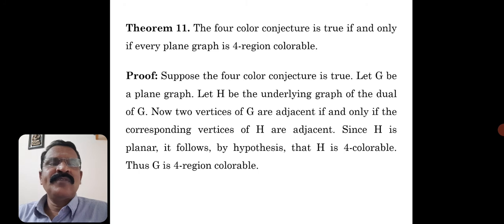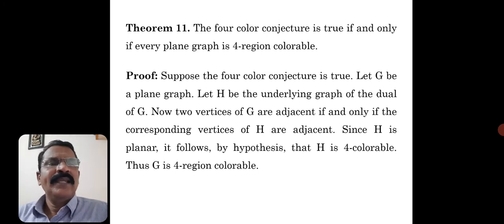So what I am going to say is that let H be the underlying graph of the dual of G. Now two vertices of G are adjacent if and only if the corresponding vertices of H are adjacent. Definitely, because the faces are the vertices and multiple edges are deleted, definitely there will be adjacency.